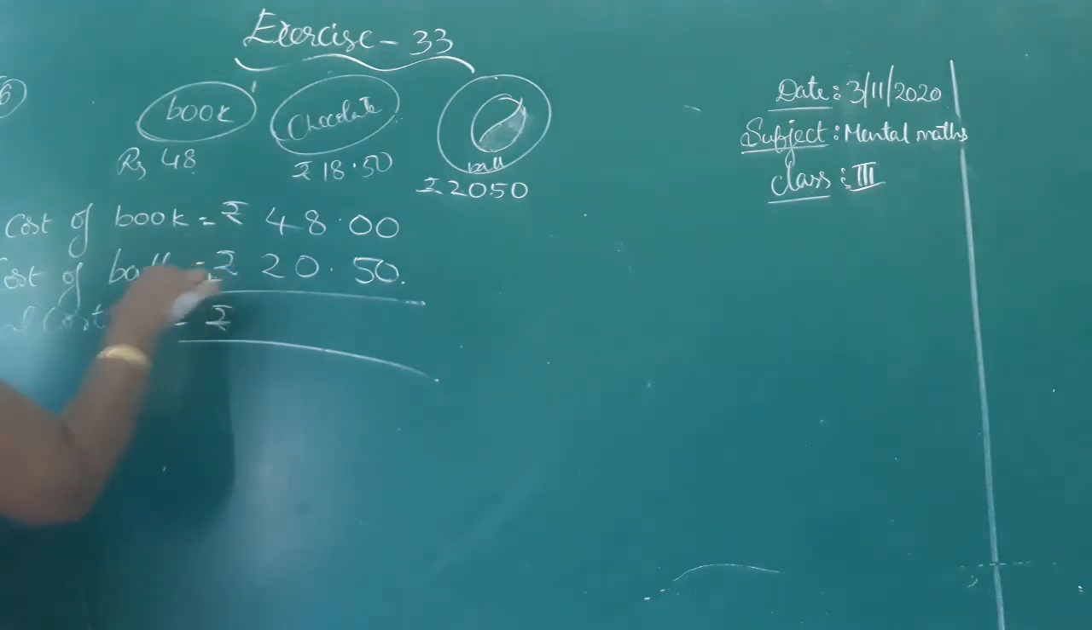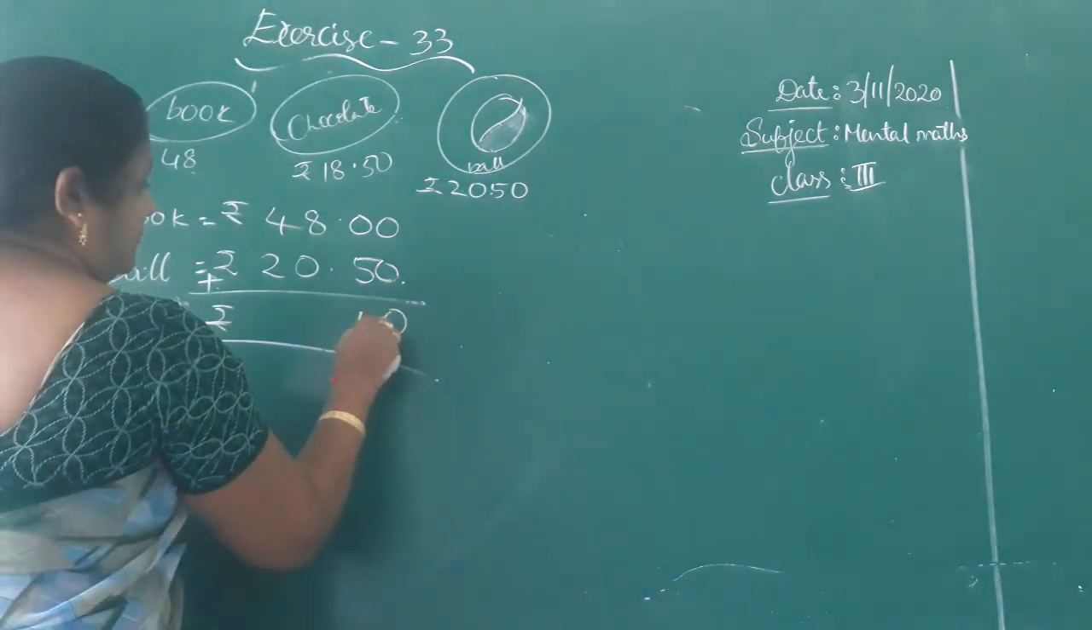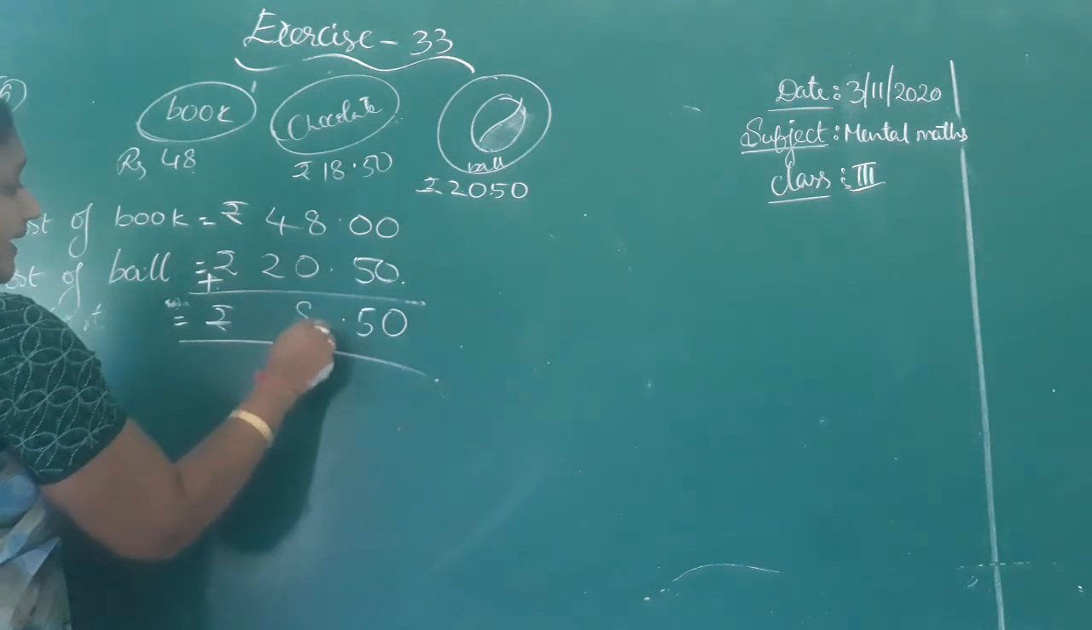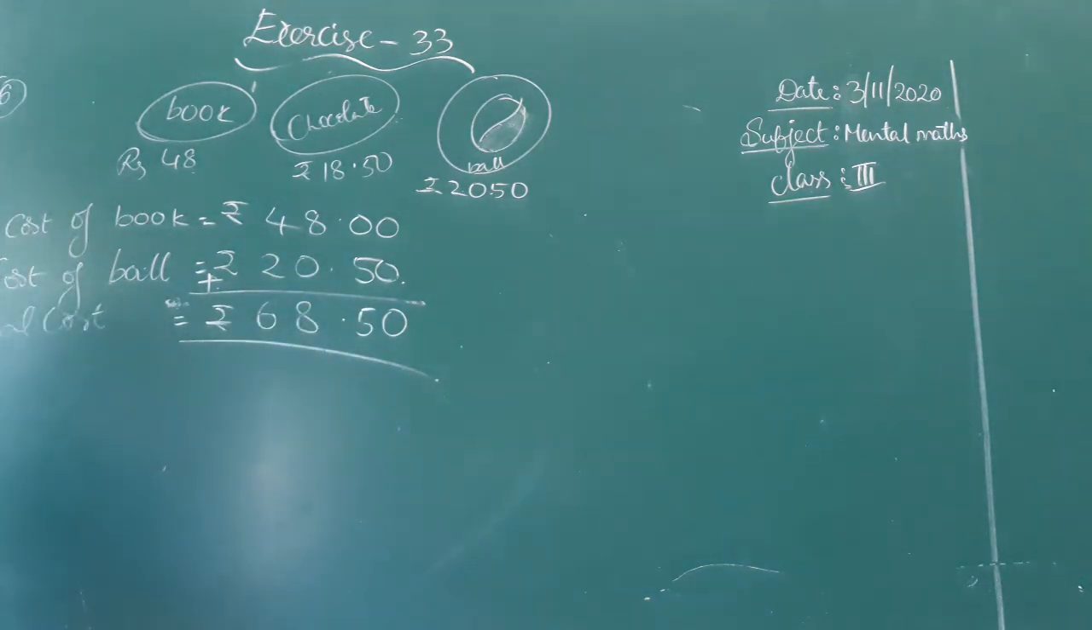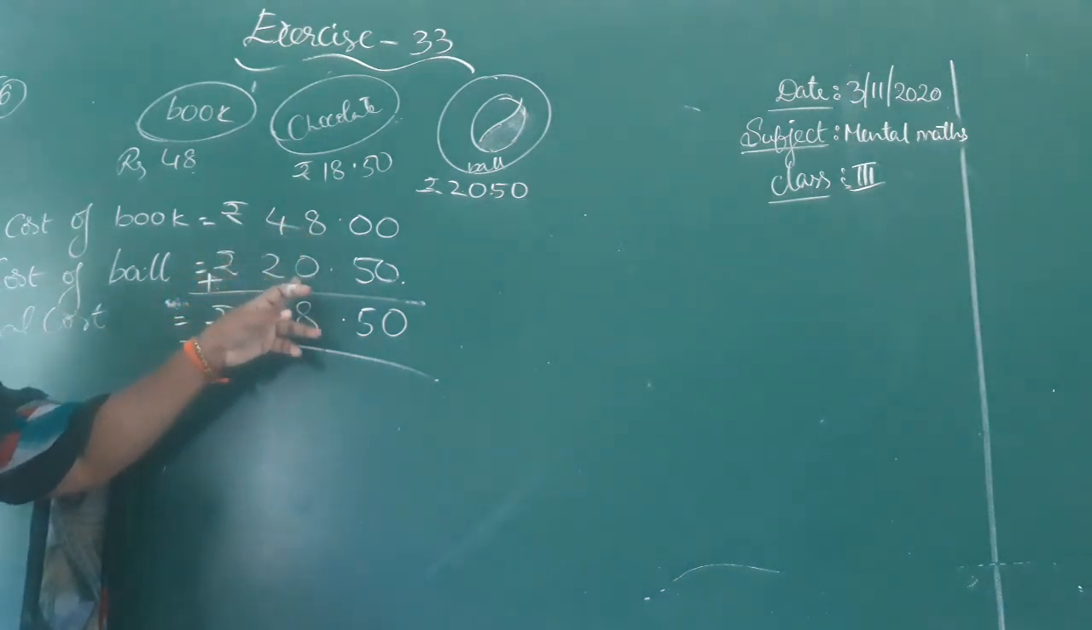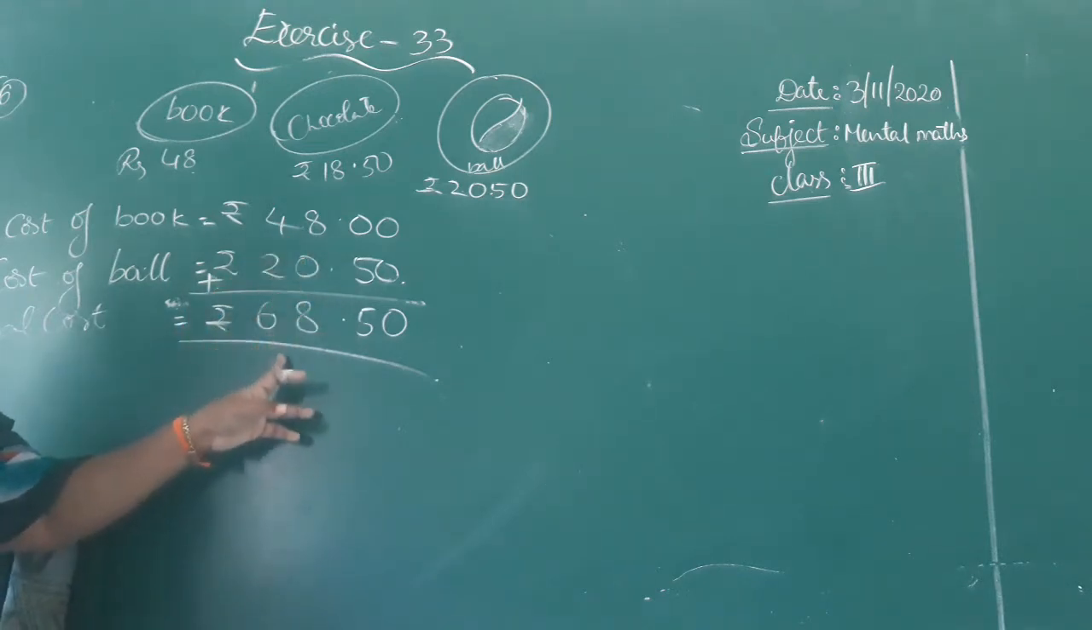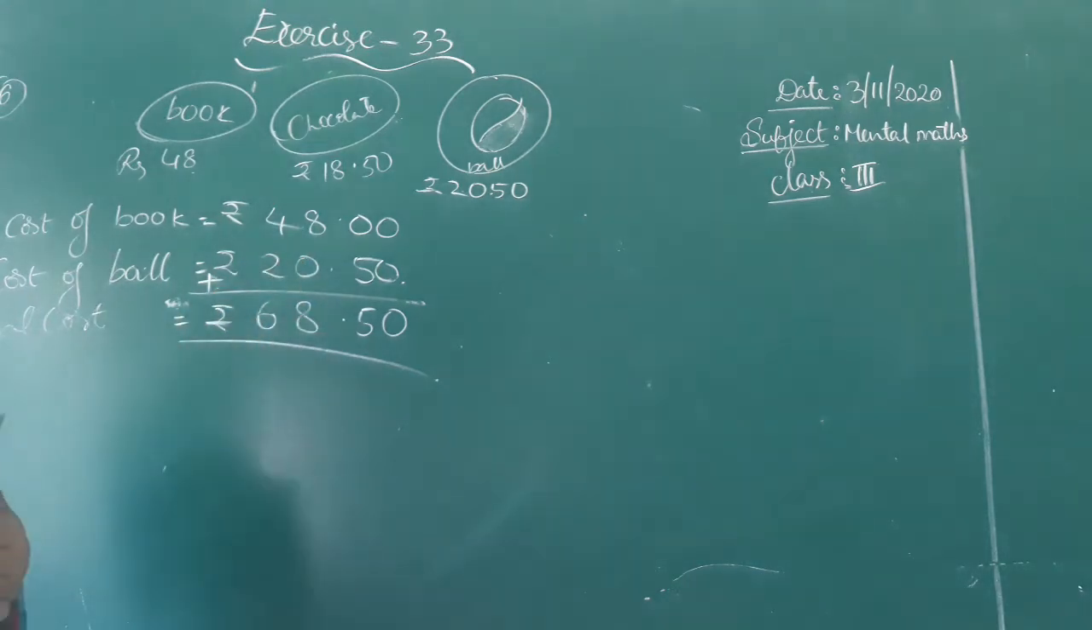What is the total cost of those two articles? 0 plus 0, 0. 0 plus 5, 5. 8 plus 0, 8. 4 plus 2, 6. 68 rupee 50 paisa is the cost of book and ball. 48 rupees plus 20 rupee 50 paisa, totally 68 rupee 50 paisa. See the next one.